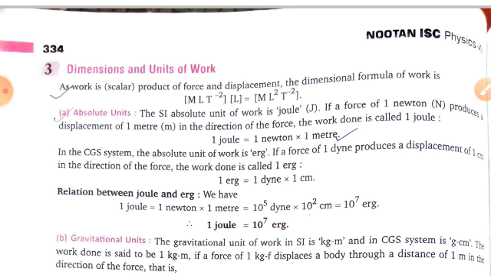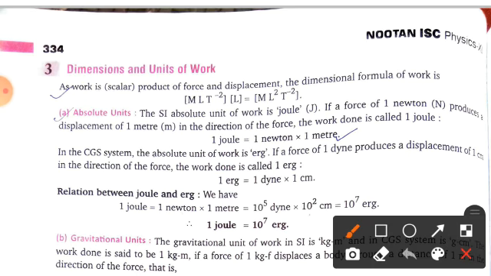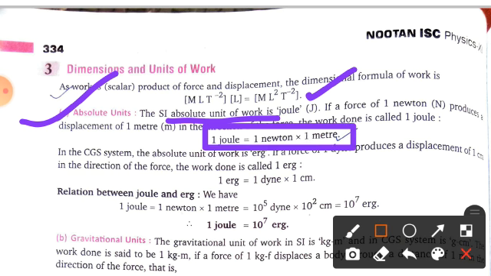Now we will talk about the dimension. I am just telling you in brief. This is the dimension ML square T minus 2, clear, and its absolute unit. The SI unit of work, I hope you know very well, is joule, clear. So you can see here the relation between joule and newton: 1 joule equals 1 newton multiplied by 1 meter.